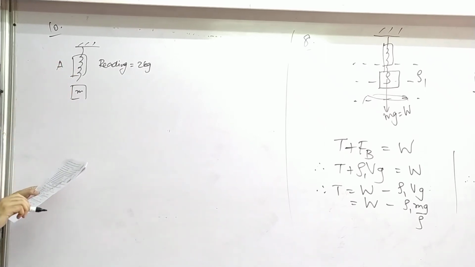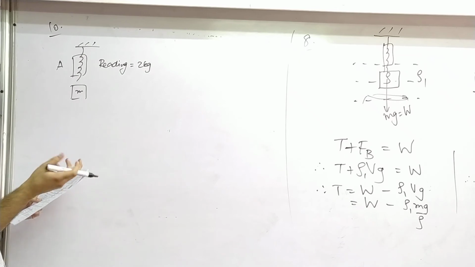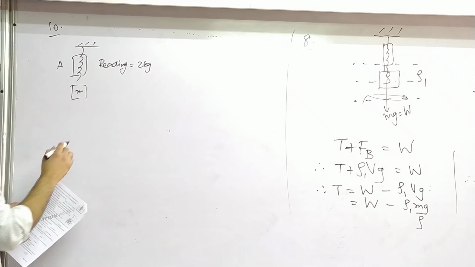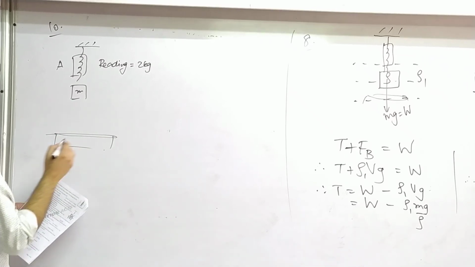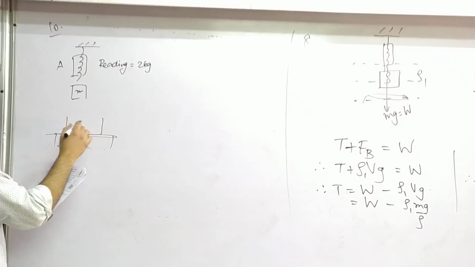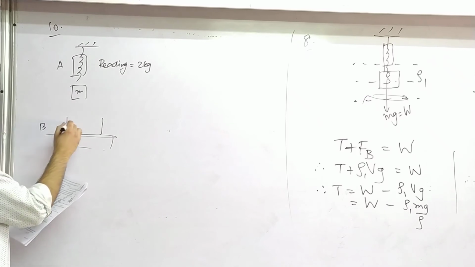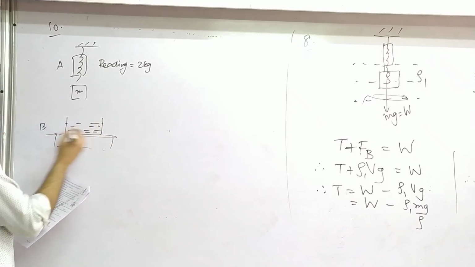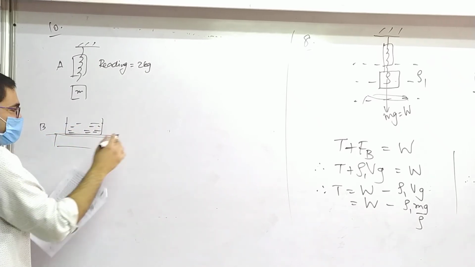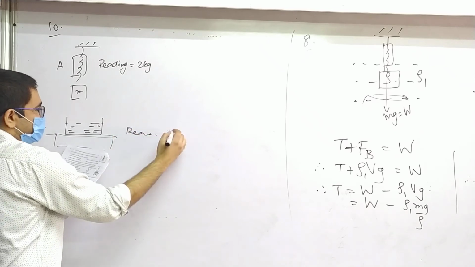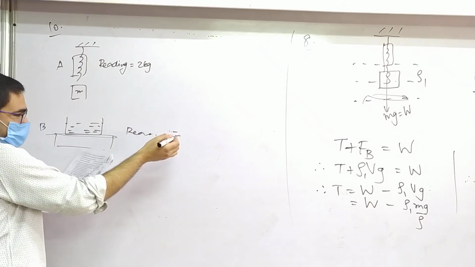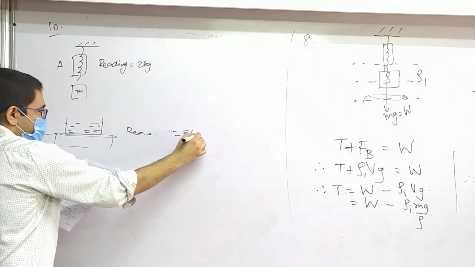Now what next? A balance, that is a weighing scale. You can see the figure. That's this kind of scale. Okay, a balance reads 5 kg when a beaker with liquid is put on it. How much is the reading? 5.